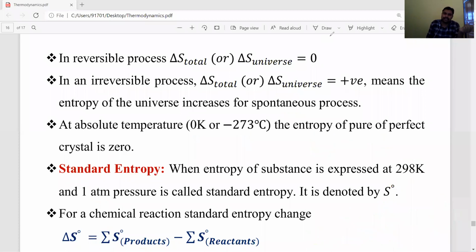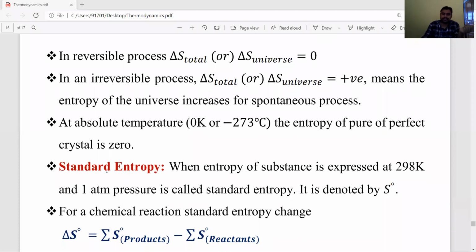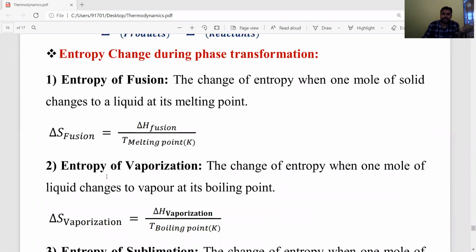Okay students, now listen carefully. Some important entropy changes during phase transformation. Phase transformation means one state is converted into another state. One is entropy of fusion. Fusion means solid is converted into liquid. Solid is converted into liquid at a particular temperature called the melting point.